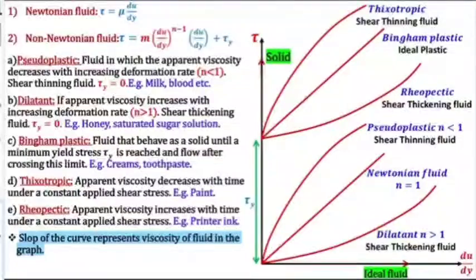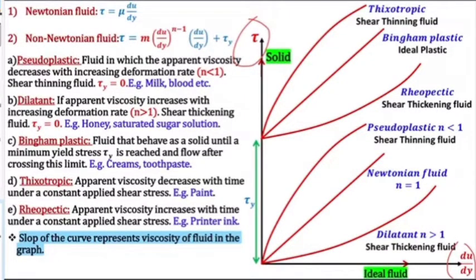Fluids. Okay, so on the y-axis we have shear stress, and on the x-axis we have the deformation rate, du by dy. Now, in the ISRO interview they asked me one thing: how will you represent a solid on the tau and du by dy axes? See, here we are plotting tau and du by dy.